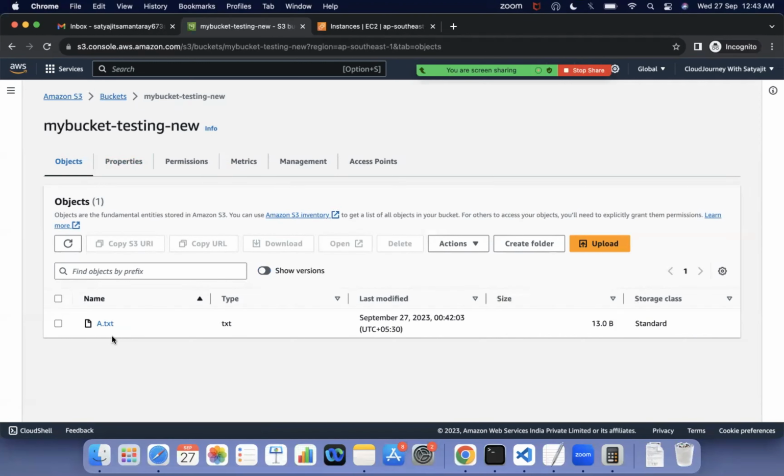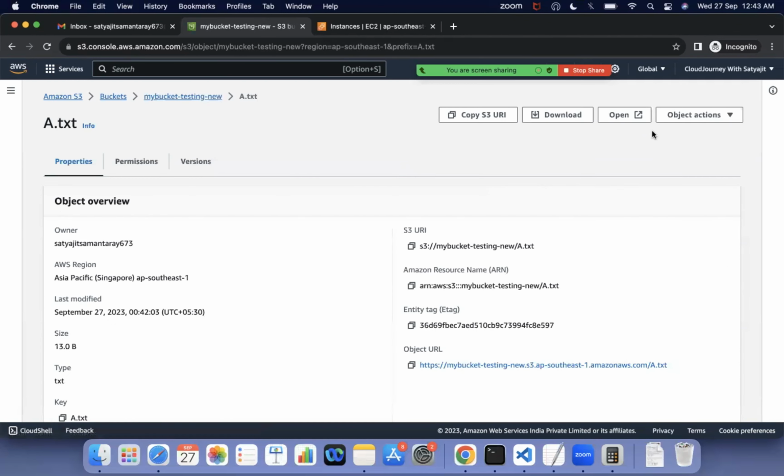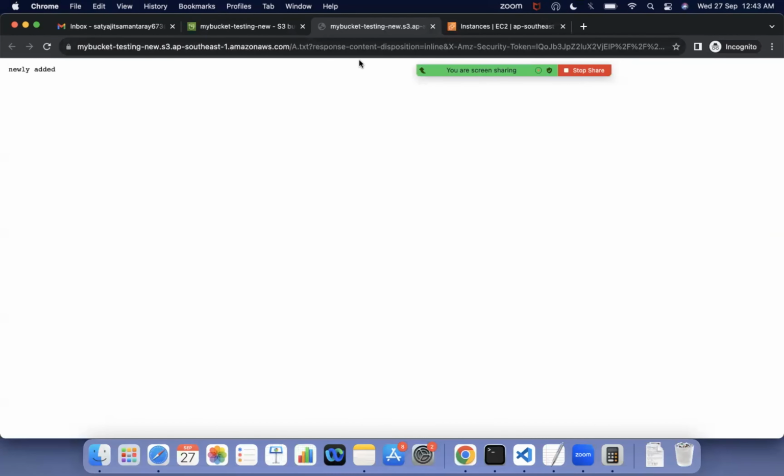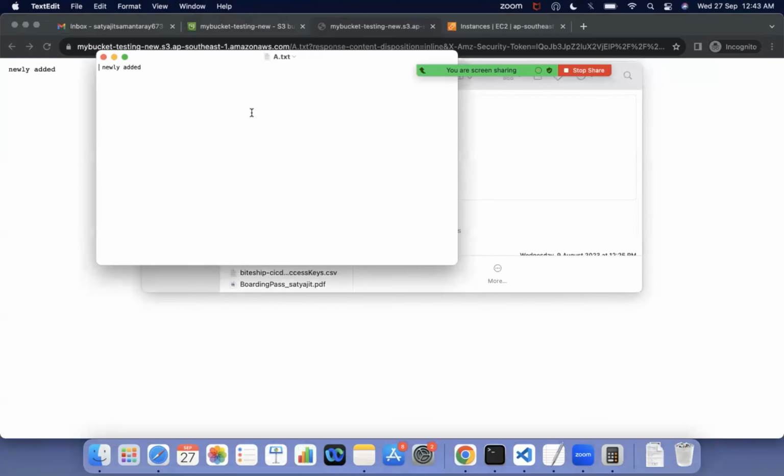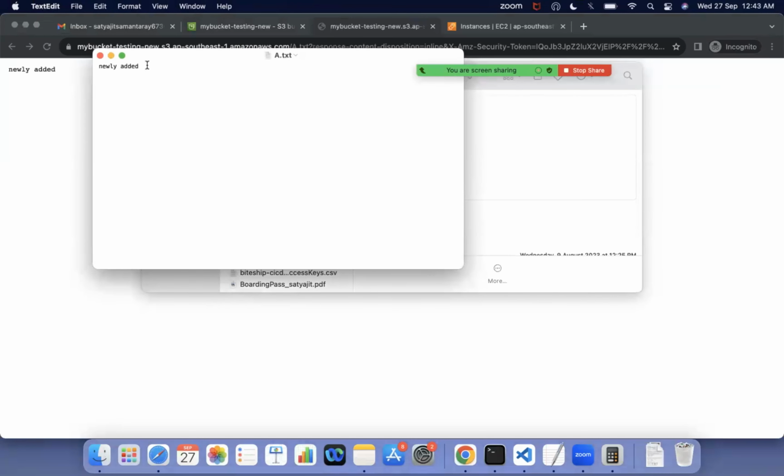And what are the other benefits of the versioning? So another benefit is, let's say this a.txt has some content. If you open it, it's saying newly added, some content is there. Now this file I will modify. So what I will do, I will go to my desktop, a.txt, and here newly added something more added, something I'm writing, something more file added recently, something I'm writing, and I'll do Control S to save it. Okay, now my file got saved.